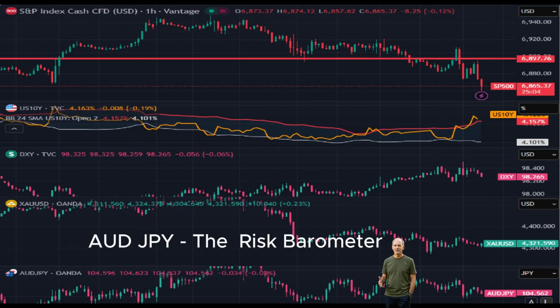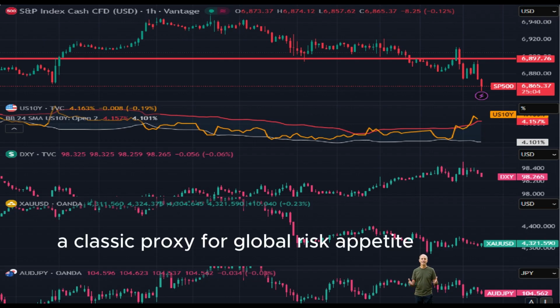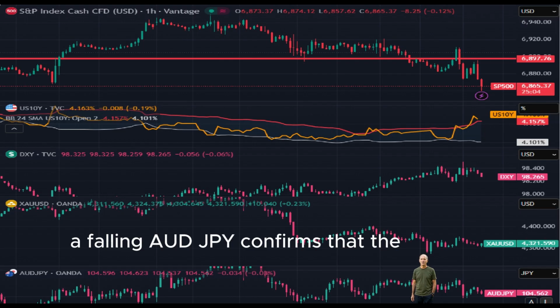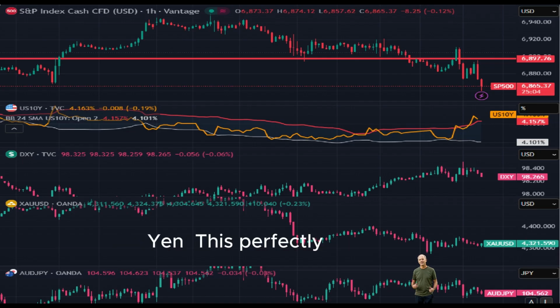AUD-JPY, the risk barometer. Sentiment confirmation. AUD-JPY is currently trending downward at 104.562. As a classic proxy for global risk appetite, a falling AUD-JPY confirms that the carry trade is unwinding and investors are seeking the safety of the Japanese yen. This perfectly correlates with the sell-off in the S&P 500.